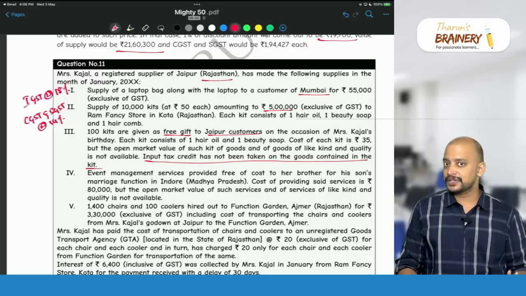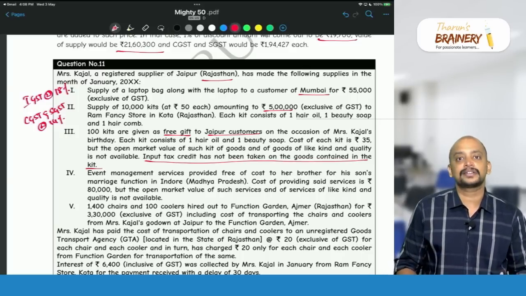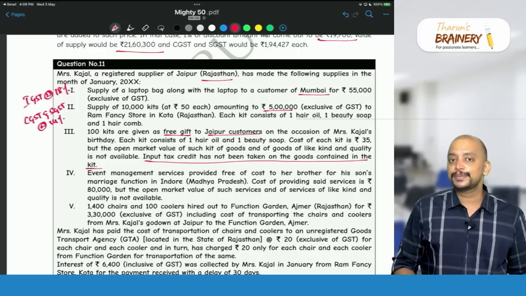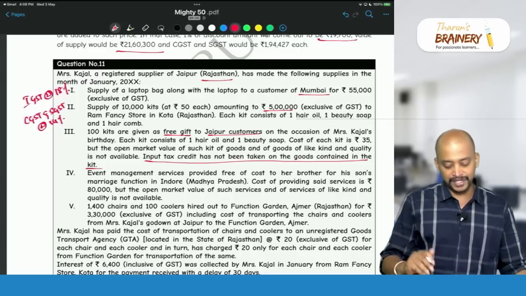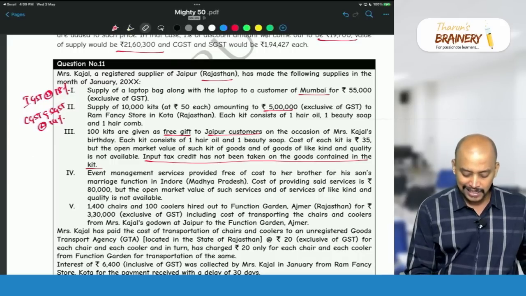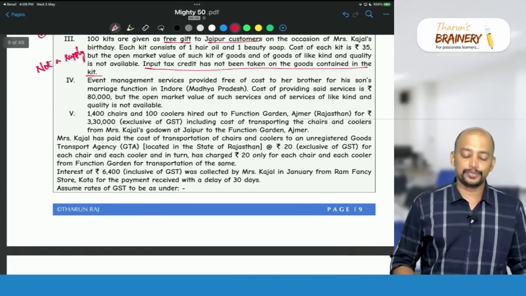Related party transactions, no, because customers cannot be treated as related party transactions or distinct persons. Then import of service from a related person also no, and principal agent transaction also no. So none of these points will be applicable. So consequently, this third one is not a supply. So the activity is not a supply. When the activity is not a supply, then why do we need to classify it as composite supply or mixed supply?